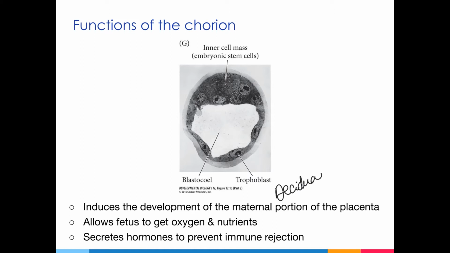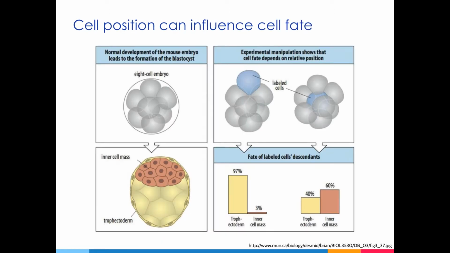Additionally, the cells of the chorion also secrete hormones that prevent the immune rejection of the embryo. The chorion is also important for gas and nutrient exchange between the maternal and the fetal blood. The differentiation of cells in the mammalian embryo is influenced by the location of the cells. So most of the descendants of the external cells will give rise to trophectoderm, as depicted in this figure. On the other hand, internal cells are more likely to give rise to the ICM.